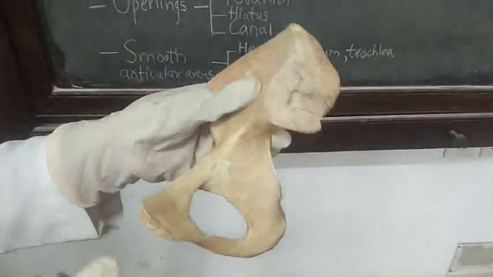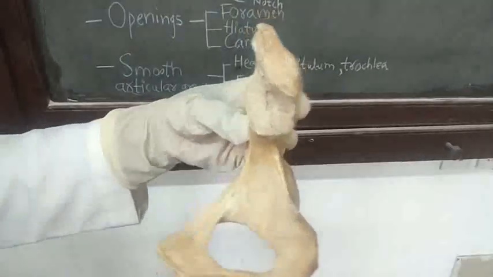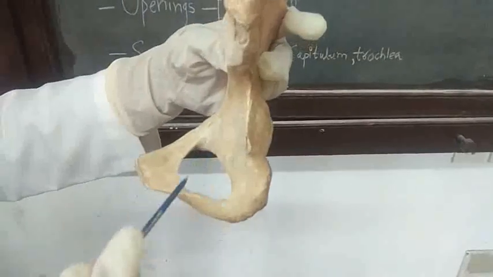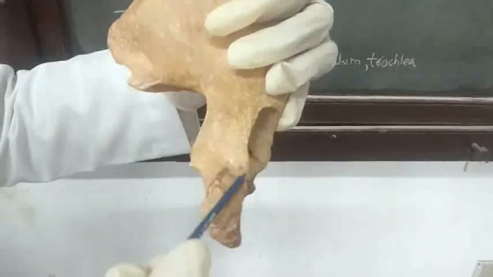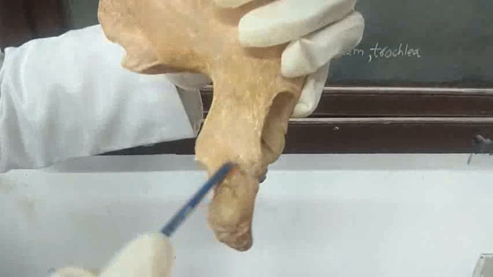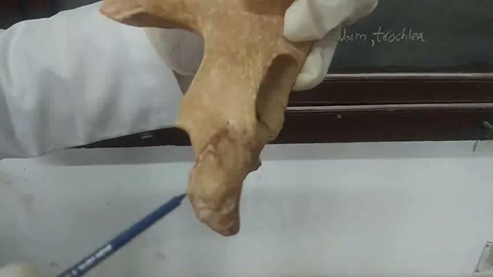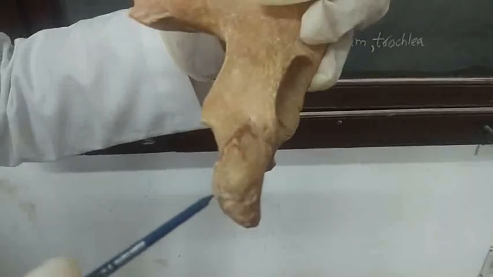This is the hip bone. You can see this is the ischium part of the hip bone and this large tuberosity. This is the large elevation that is called as tuberosity. So you can see this is the ischial tuberosity.